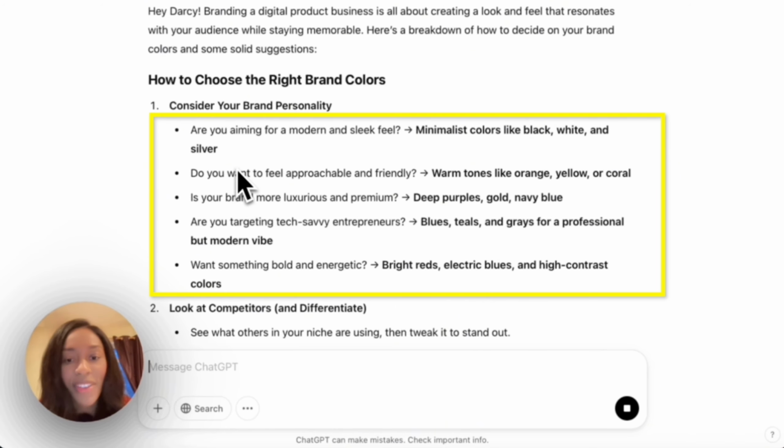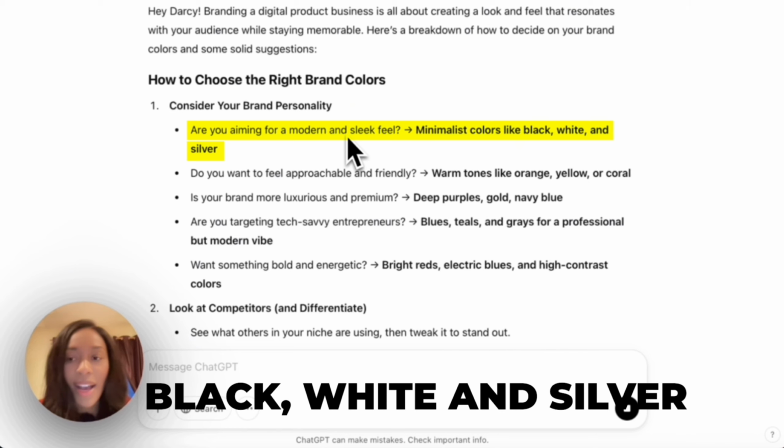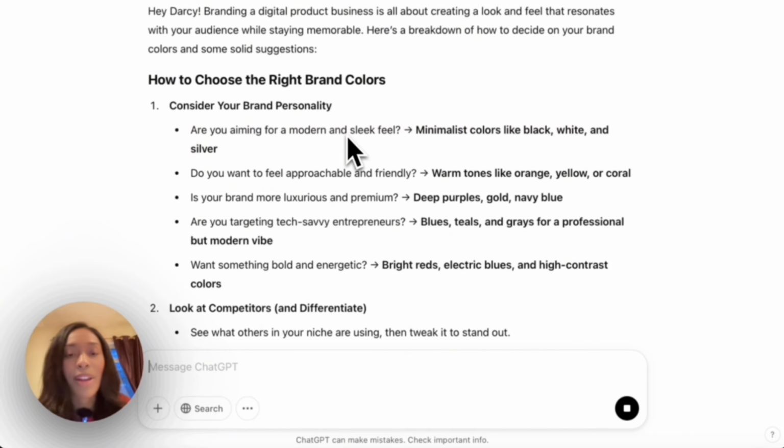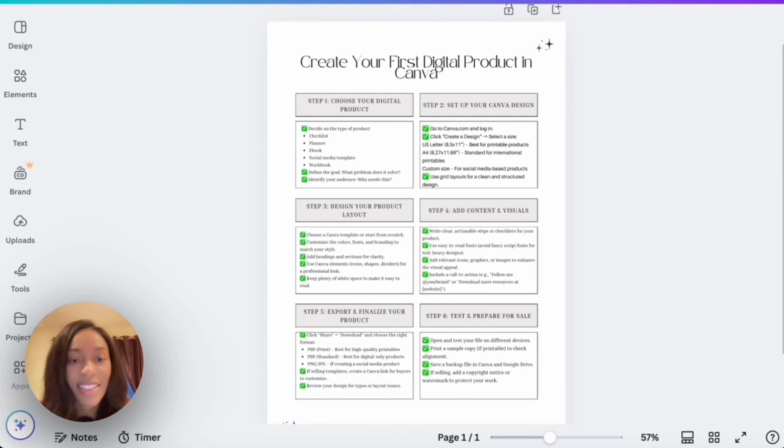I think for this case, I'm gonna go for a more modern and sleek look. So minimalist colors like black, white, and silver. And I would say that when it comes to just starting your brand, if you're not exactly sure yet what you want to communicate, going for a minimalistic look makes designing a lot easier because black and white are universal colors that give a polished and professional feel. It also suggests looking at competitors as well as thinking about what the colors represent. And so for now, we're just going to go for a nice clean white background.